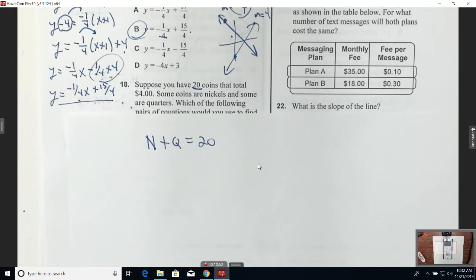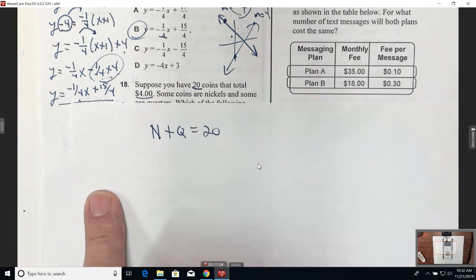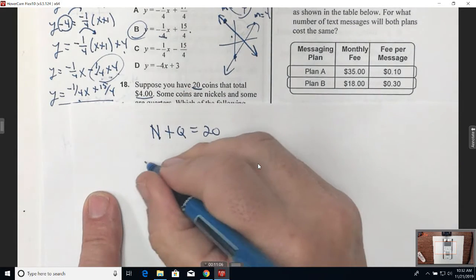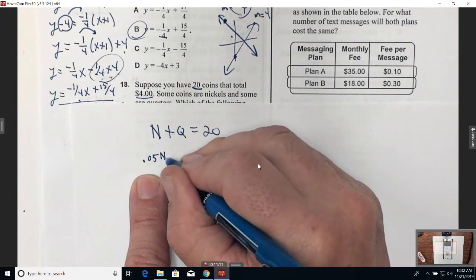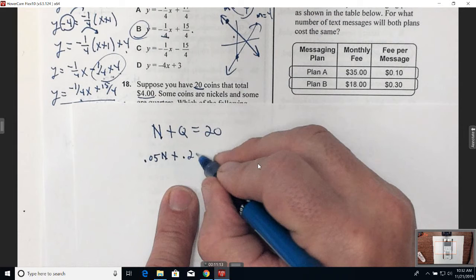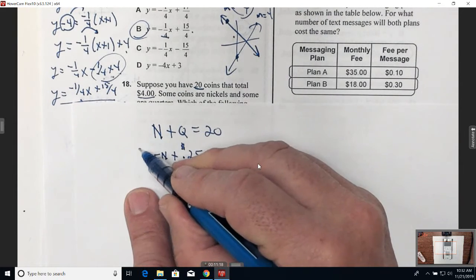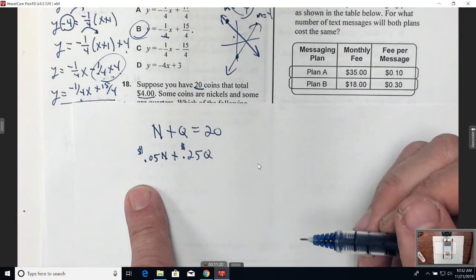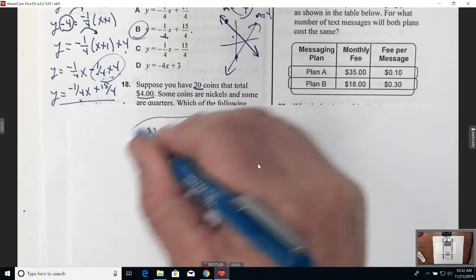What's my second equation? Well, it's the value of those. What's the value of a nickel? What's a nickel worth? 5 cents. Which is what part of a dollar? See, this is in dollars, so I have to write that as a dollar. It's 5/100ths of a dollar. 5 cents. So it's 0.05 times N. Plus a quarter's worth 25 cents, so that's 0.25 of a dollar. Right, so we write it in dollars as 0.25 times Q. And that's equal to my $4. There's my system of equations.